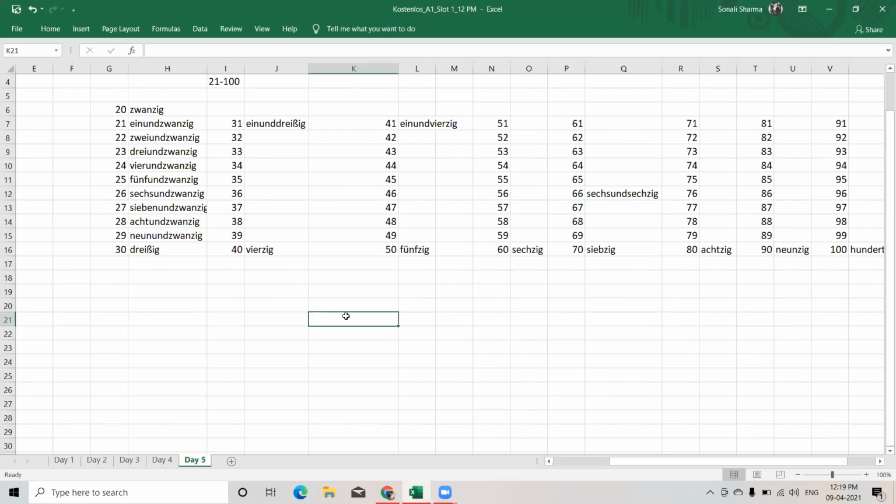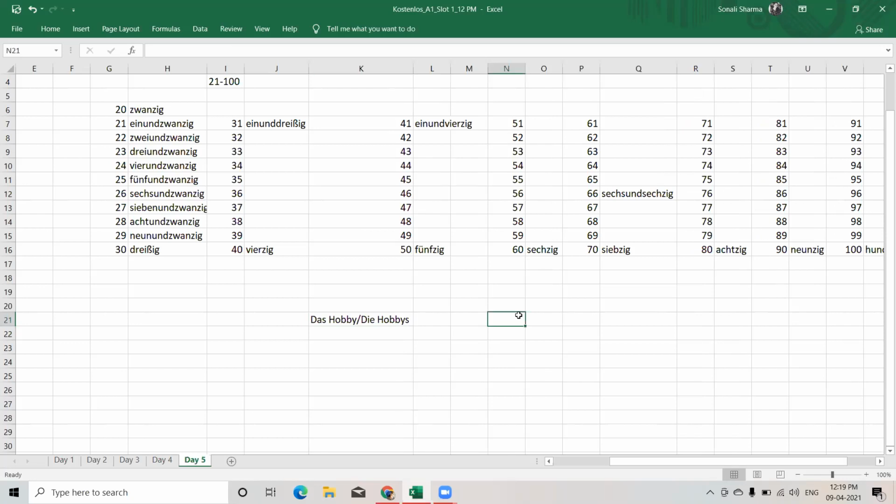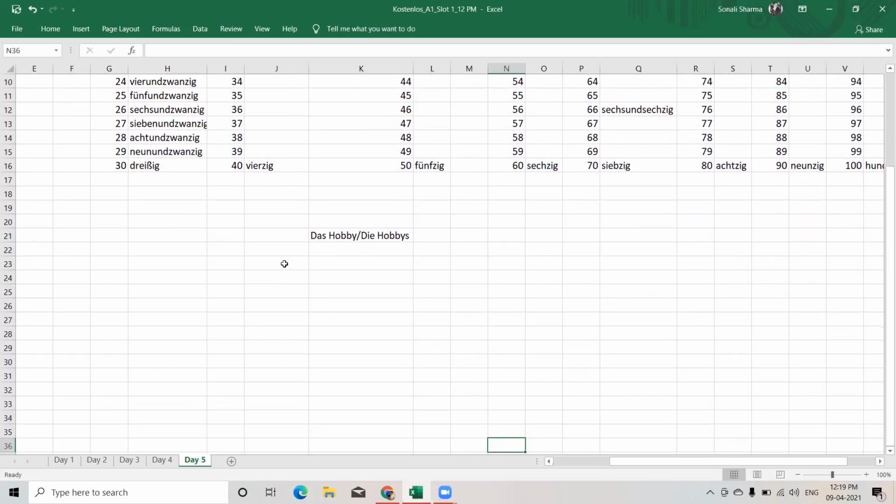Now, the article of Hobby is das Hobby and the plural form is die Hobbies. So we simply put S in the end. Hobbies. So Hobby is your free time activities, what you do in your free time. So we are going to discuss them today. Let's learn some of the hobbies today.